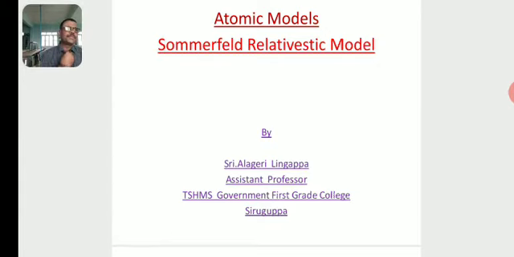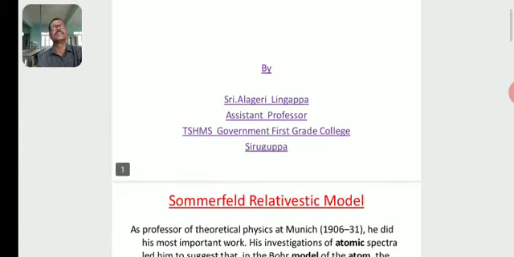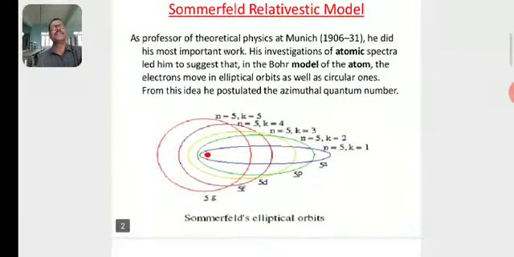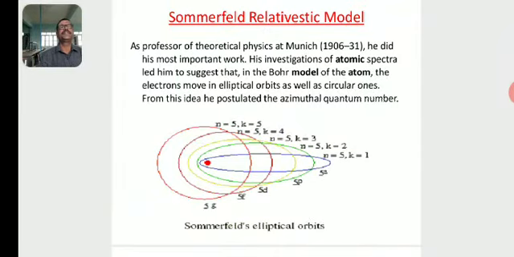As we know, for the study of atomic structure we have many models: the J.J. Thomson model, Rutherford's model, Bohr's model, and the Sommerfeld model. So this is the fourth model for the study of the structure of the atom. So, Sommerfeld's relativistic model.